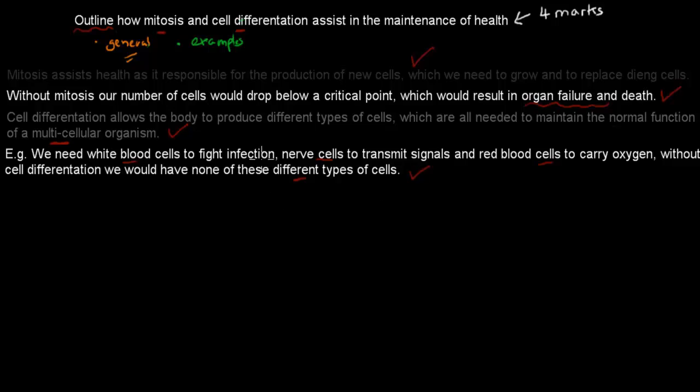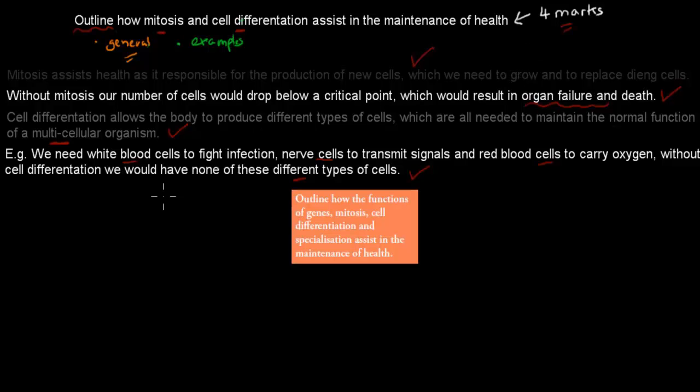And this is a pretty straightforward 4 mark question. If you know what's right, you can just write one after the other, and you wouldn't have to write too much. And where does this question come from? It comes from this dot point: outline how the functions of gene expression, mitosis, cell differentiation, and cell specialisation assist in the maintenance of health. Outline is the same verb as in the question.